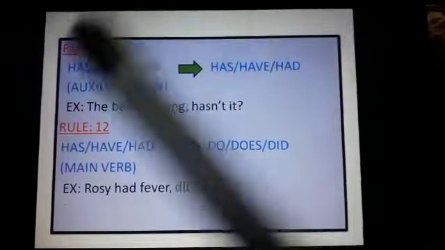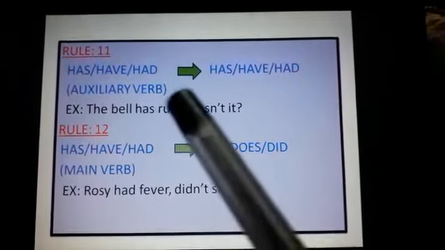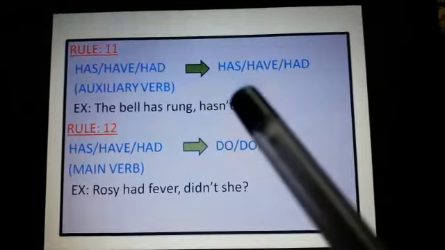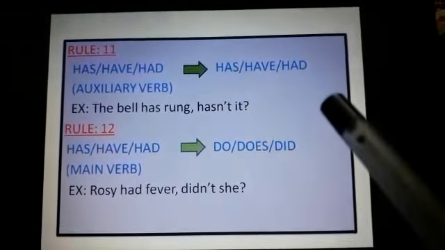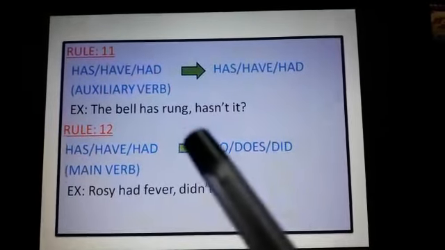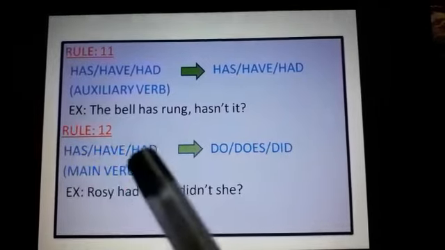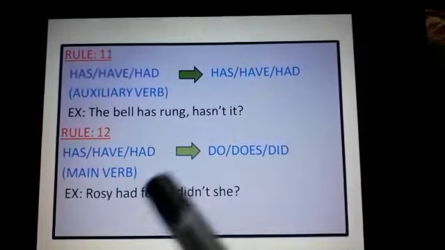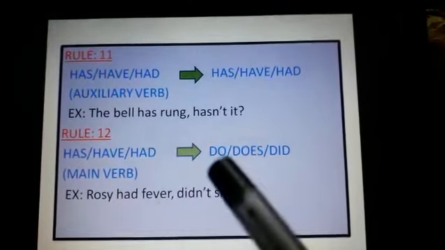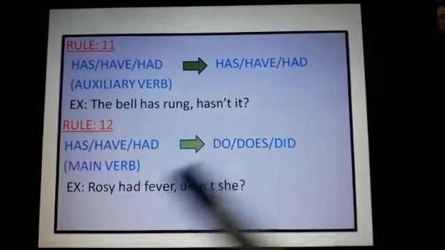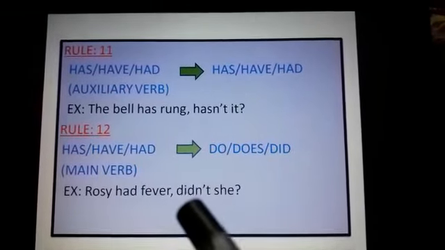Rule 11: if has, have, had act as an auxiliary verb, then we have to retain has, have, had. Example: the bell has rung, hasn't it? Rule 12: has, have, had. If it is acting as a main verb, we have to think about do, does, did. Example: Rosie had fever, didn't she?